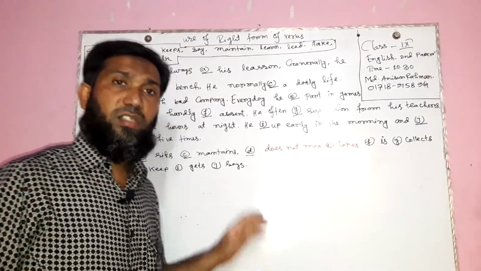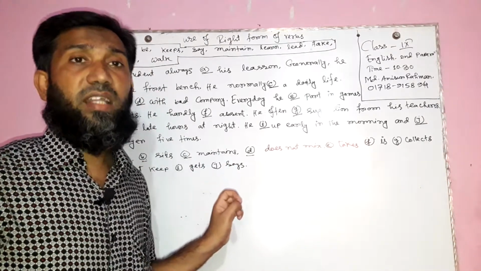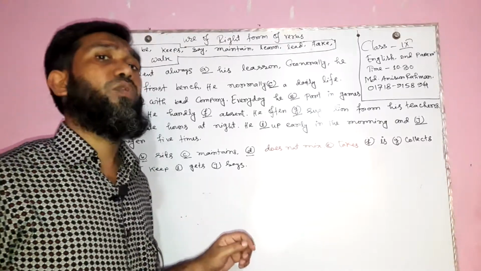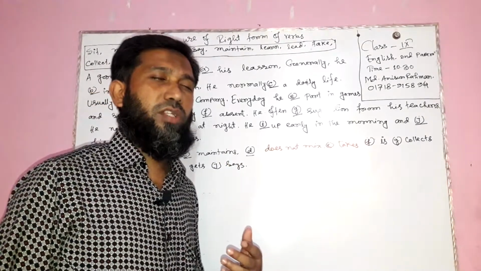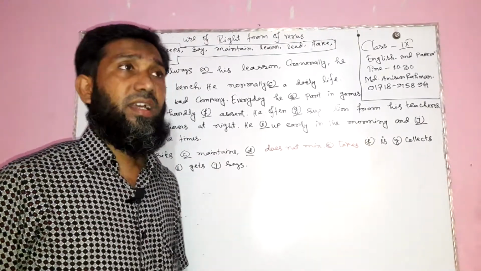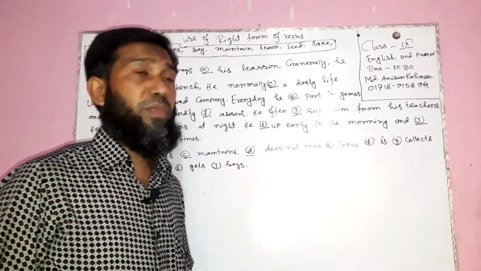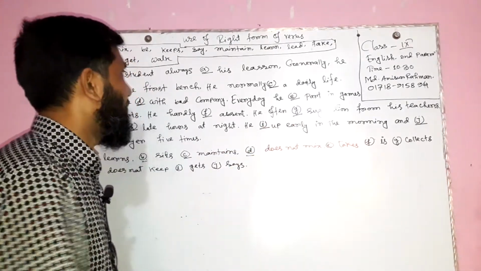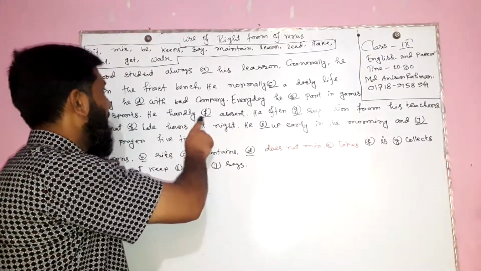If we write this passage in present indefinite tense, we will use here am, is, are on the basis of the subject. If the subject is third person singular, this time we use is, and if the subject is third person plural or second person, we will use in this place are, and if the subject is first person we will use am. But here the subject is third person singular, so we will use only is. He hardly is absent.